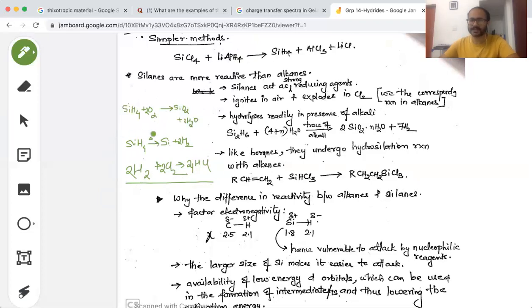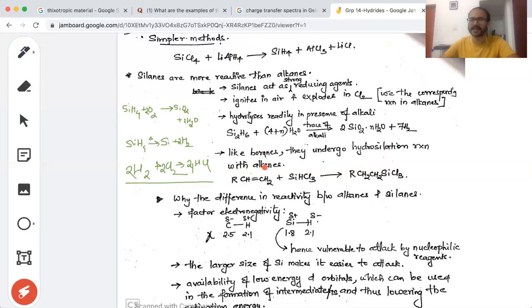And this reaction is highly exothermic, and that's why they explode when you react it. Further, these silanes, here they have shown the silane with 2 silicon atoms. They hydrolyze in the presence of alkali to form the corresponding silicon oxide, and the hydrogen gas is evolved. Okay. And then like boranes, they form hydroboration.